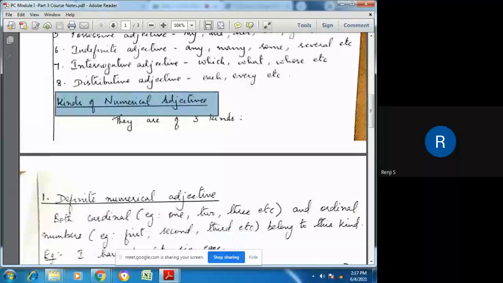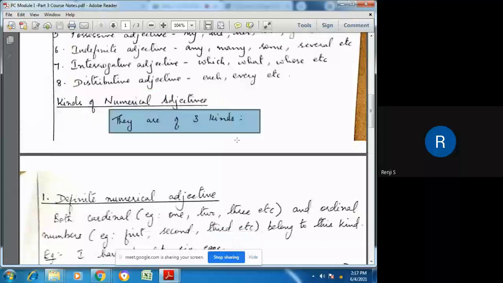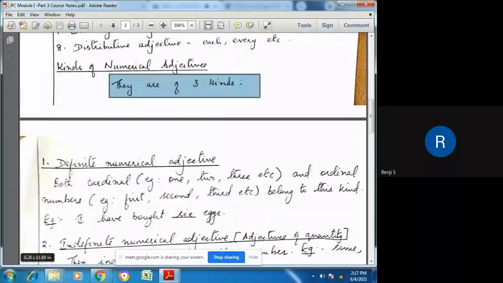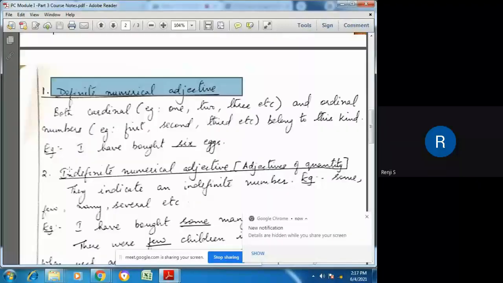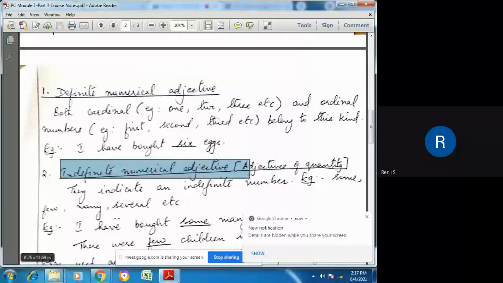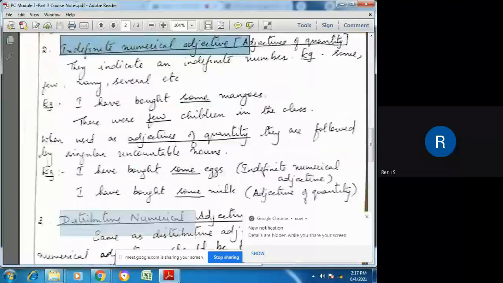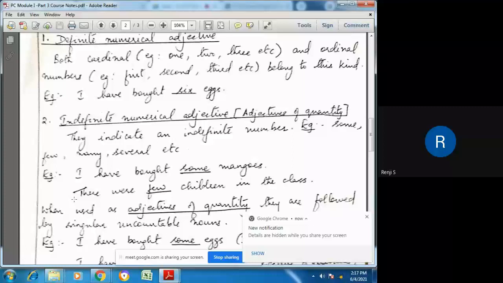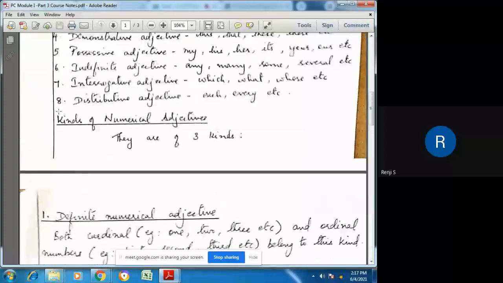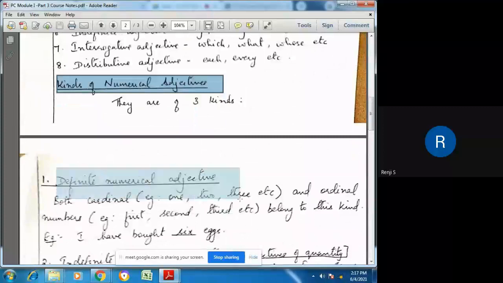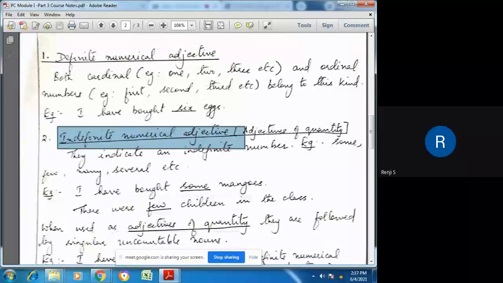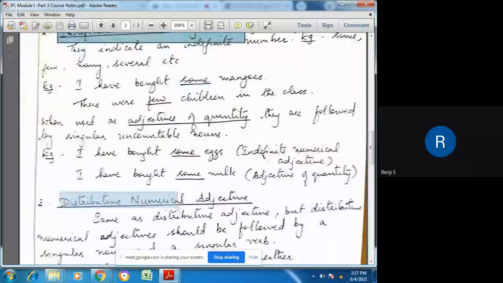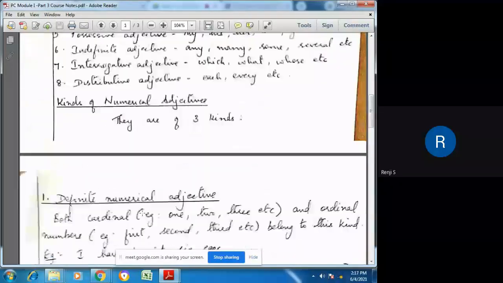So there are three kinds of numerical adjectives. First is definite numerical adjective. Second is indefinite numerical adjective. And third is distributive numerical adjective.